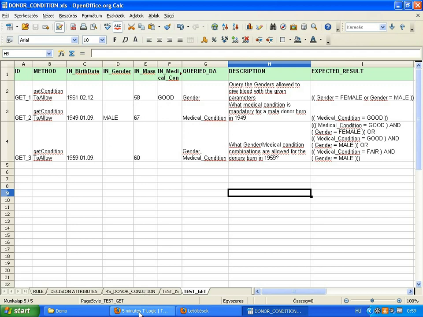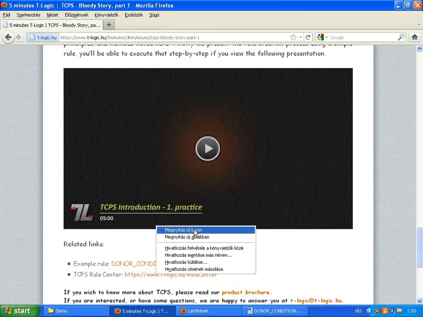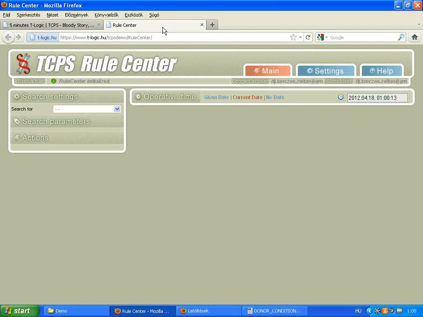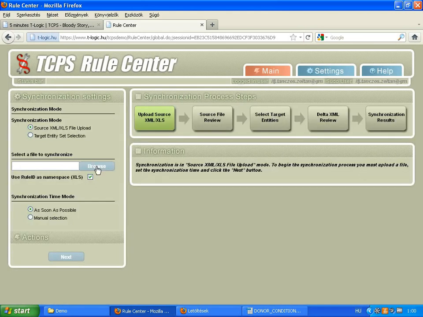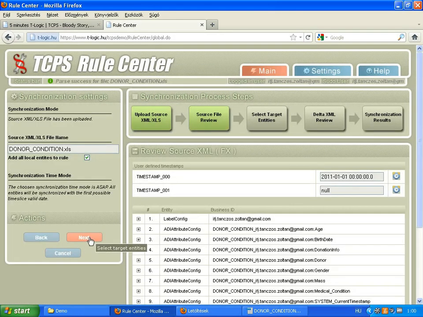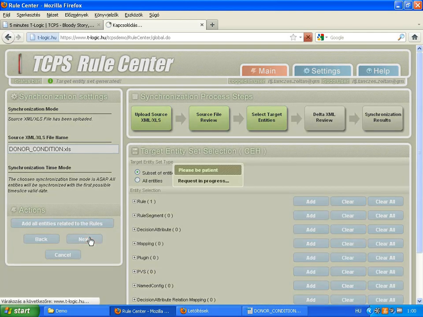Let's install the rule into the TCPS engine. The user interface used for installation is the Rule Center available from the T-Logic portal. The Rule Center is the administrative interface of TCPS. The synchronization function can be used for the installation of rules. The differences between the test environment and the live environment can also be easily detected with the usage of the synchronization function. It's important that the rule modifications can be scheduled. Rule versions that were valid at an earlier point in time can also be evaluated here. We'll continue presenting these features in forthcoming issues.